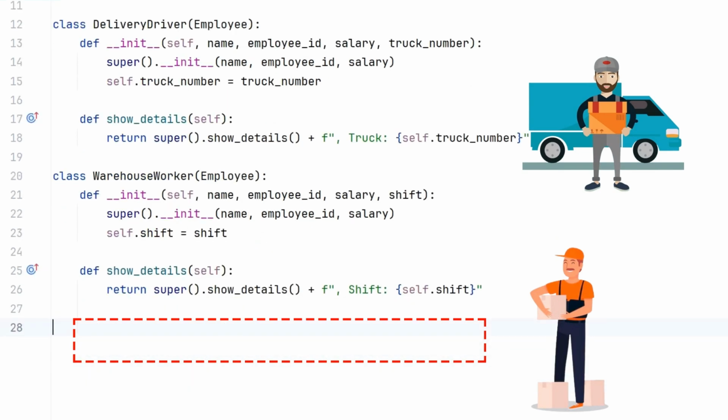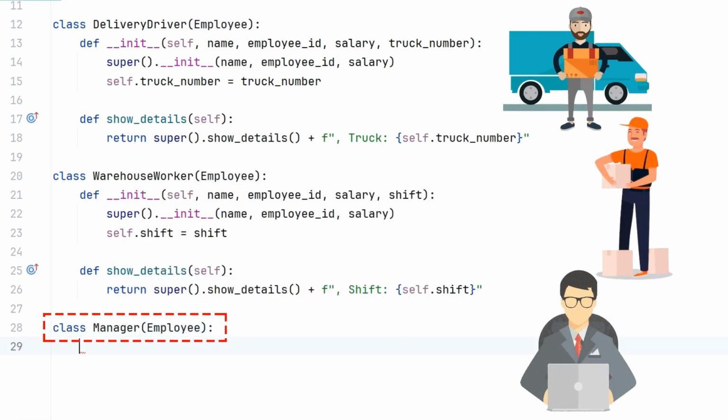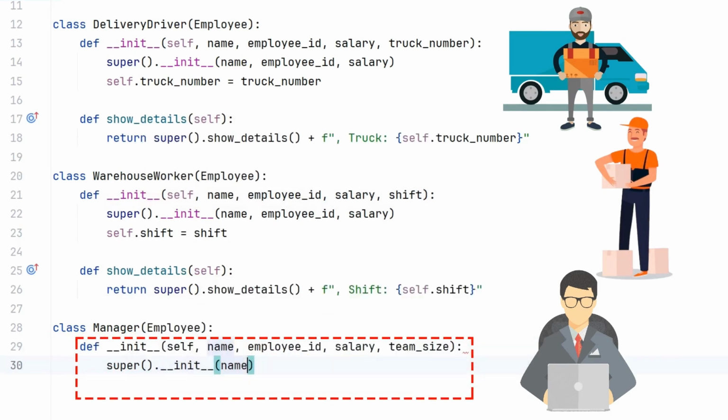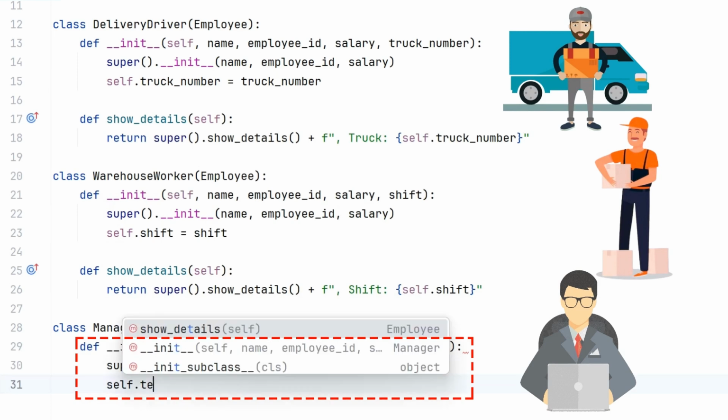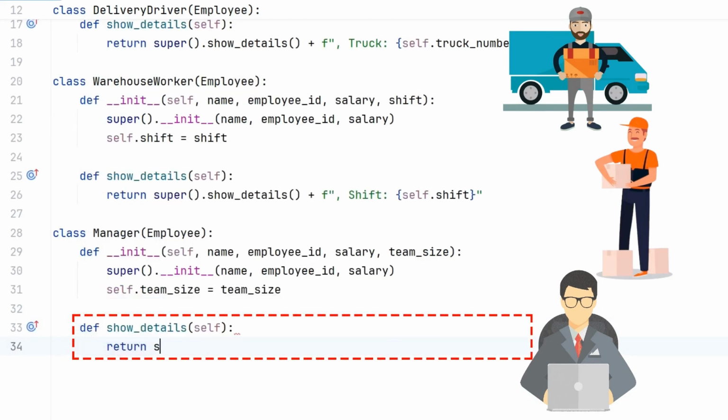Finally, we create a manager class, which is also a child of employee. This class needs extra information about how many people the manager supervises, so we add an attribute called team size. Again, super is used to get the common details from the parent class. The show details method is updated to include the team size along with the name, ID, and salary.